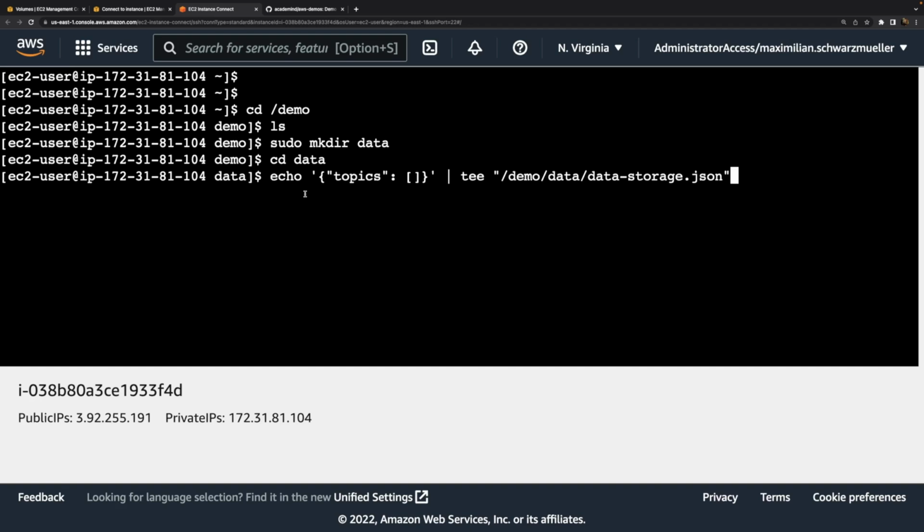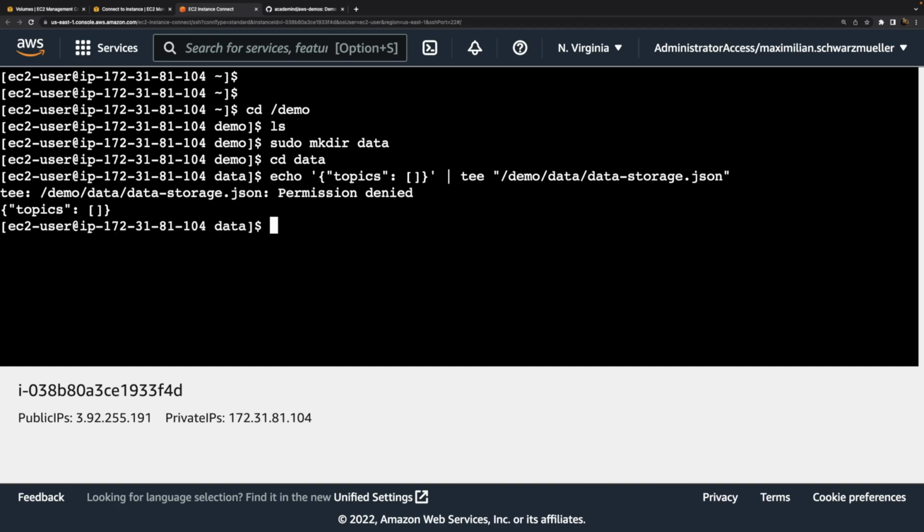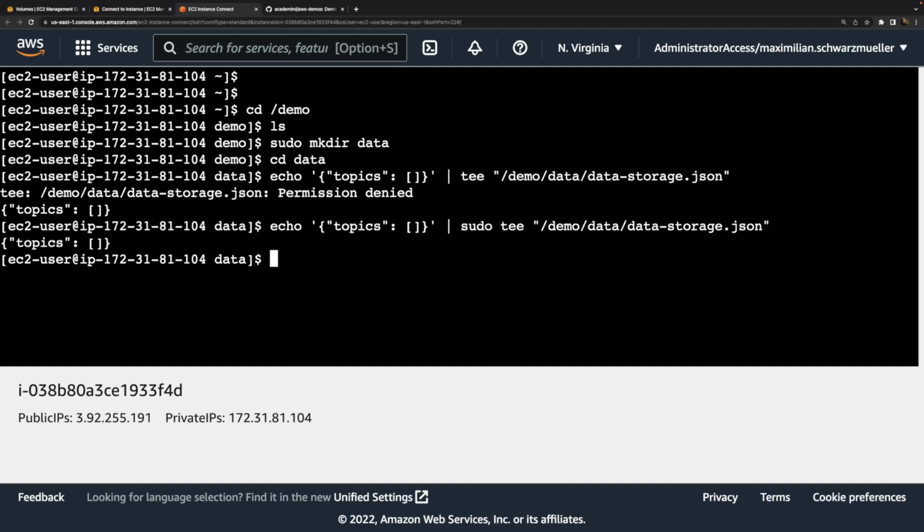If we start other instances in the future and we use this existing volume, which now is already formatted, we won't lose our data again. But since we did now mount an empty, newly formatted volume, we lost our data that was in the /demo/data folder before. Hence here, I want to recreate this with the appropriate permissions.